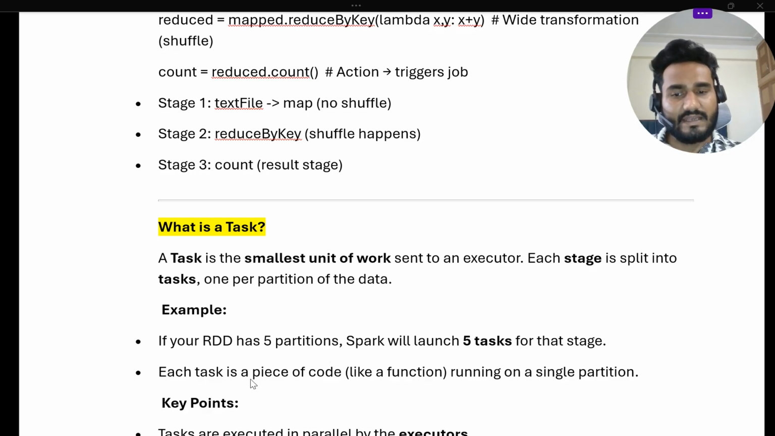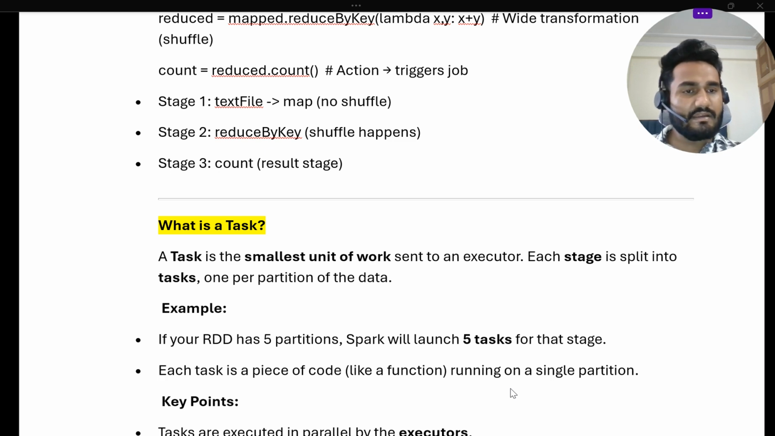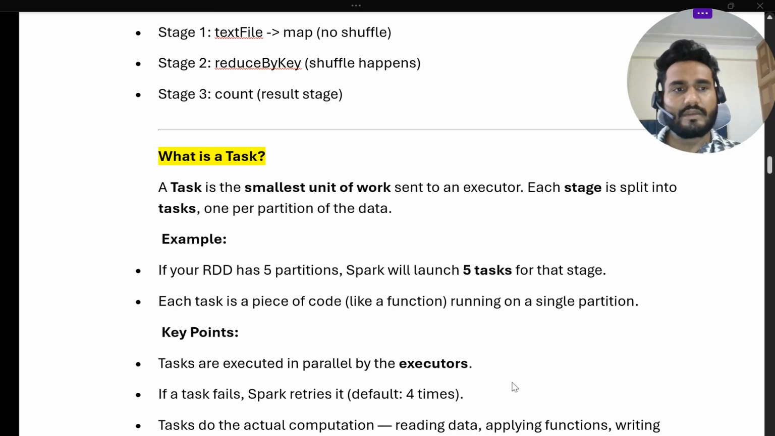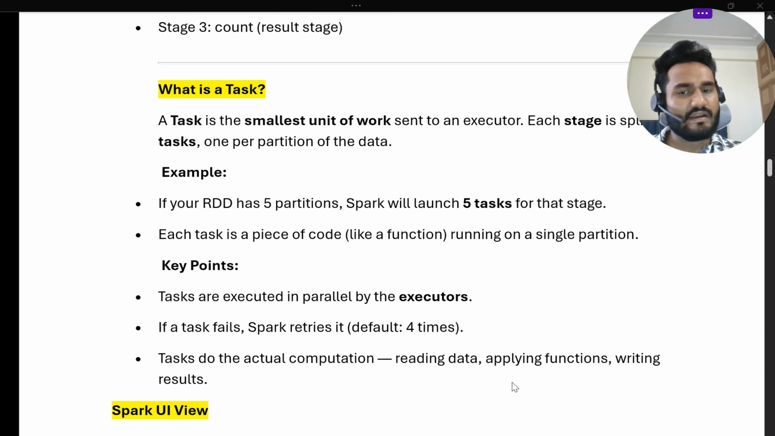Okay, so each task is a piece of code, like a function, running on a single partition. If there are five partitions in a single RDD, then it will create five tasks for that stage. Now, what key points do we have to remember? Tasks are executed in parallel by the executors. If a task fails, Spark retries it, by default four times. Tasks do the actual computations, like reading data, applying a function, or writing the result.